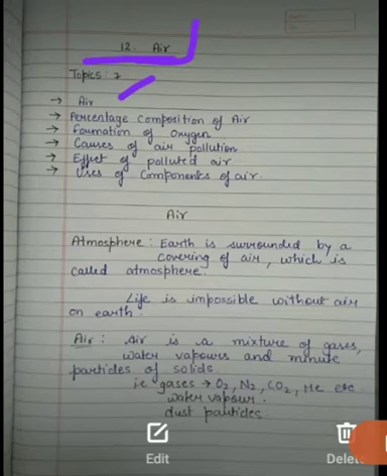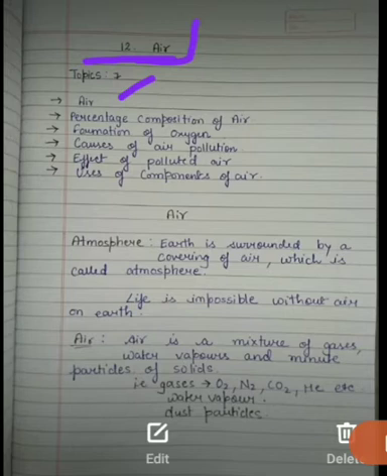Because you know elements and compounds have a fixed formula, but air doesn't have any formula. As you know, water, H2O, has a formula. We know there are 2 portions of hydrogen and 1 portion of oxygen. If it is carbon dioxide, we know that there is 1 portion of carbon and 2 portions of oxygen. But in case of air, it is not uniform.